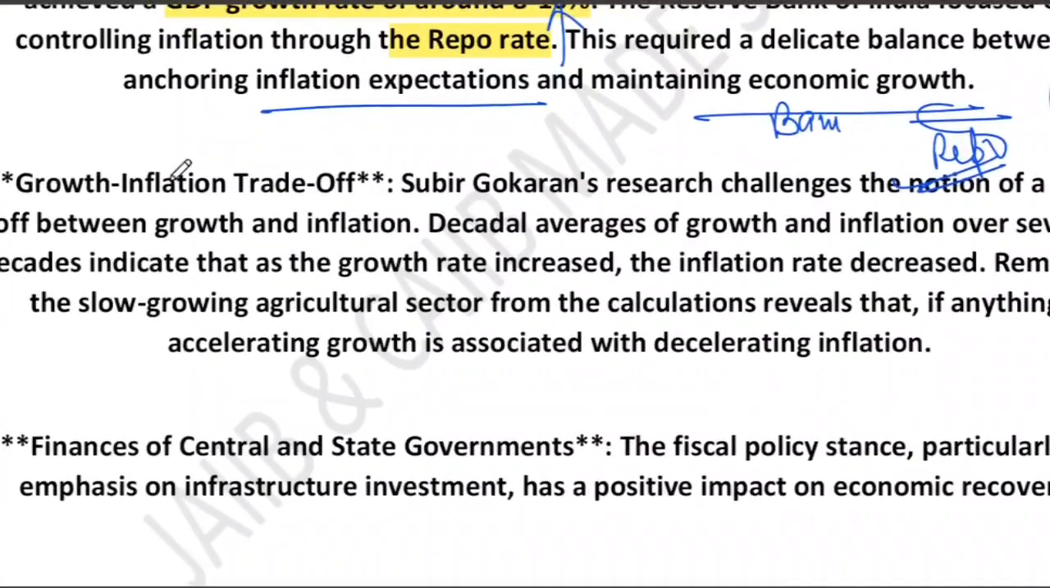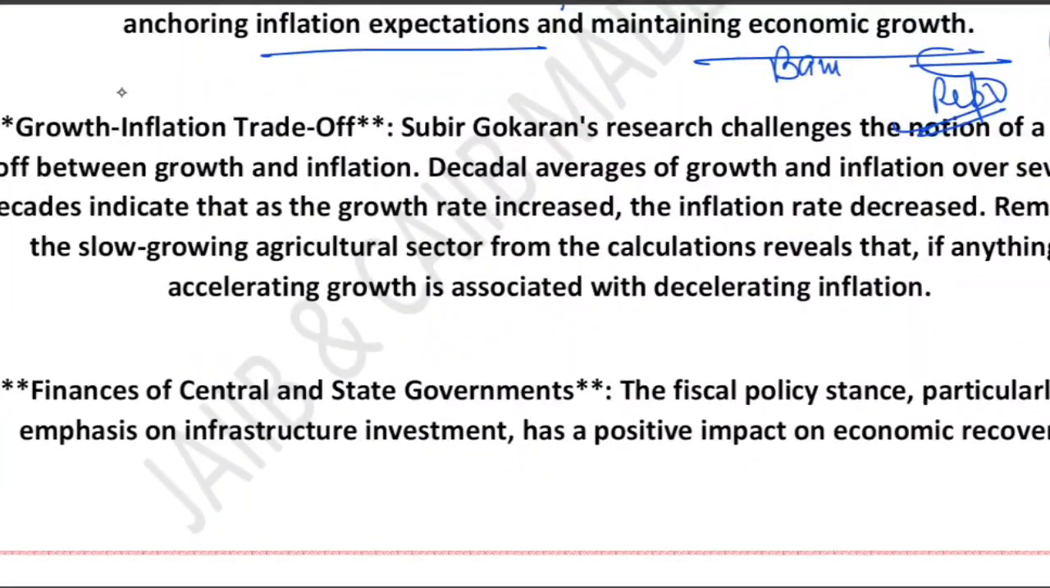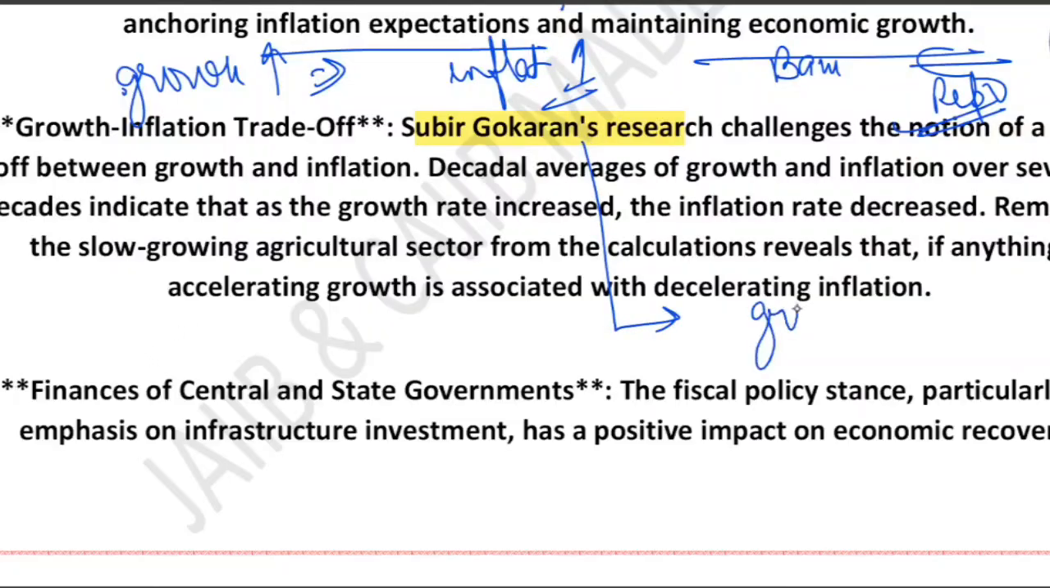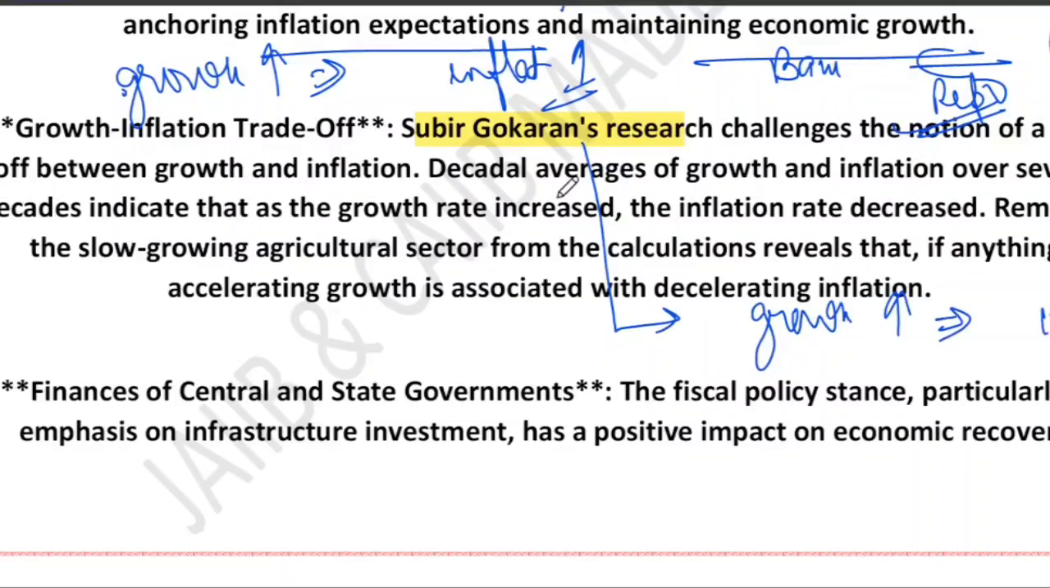Normally people believe that high growth means high inflation. When growth is high, inflation is high. Normally people believe this. But Suvir Gokarn's research says something surprising. It says that over many decades, as growth increases, inflation actually decreases. Normally people believe that as growth increases, inflation will increase, but this research shows that as growth increased, inflation decreased. That is what they showed.